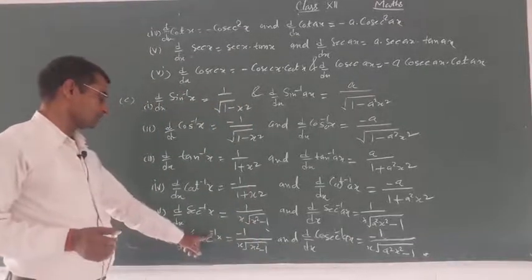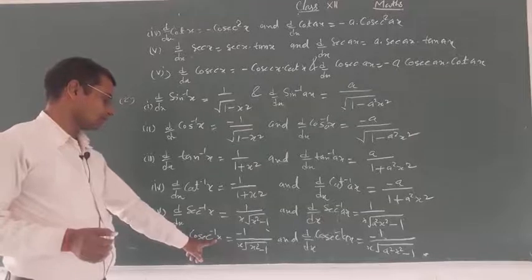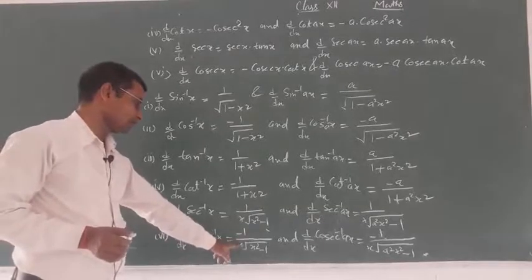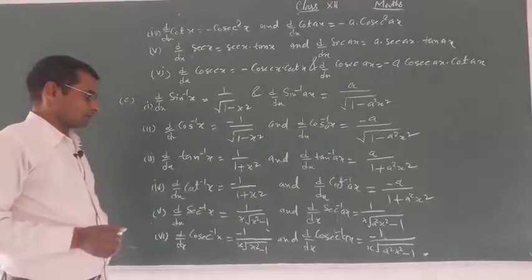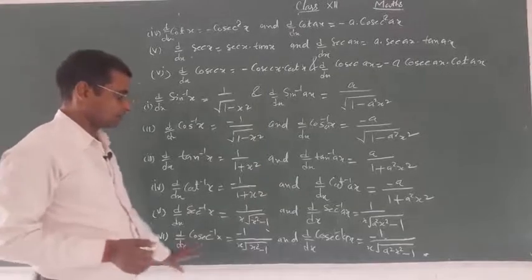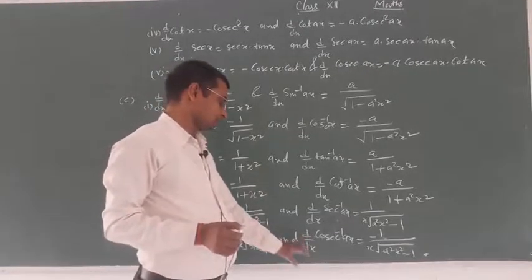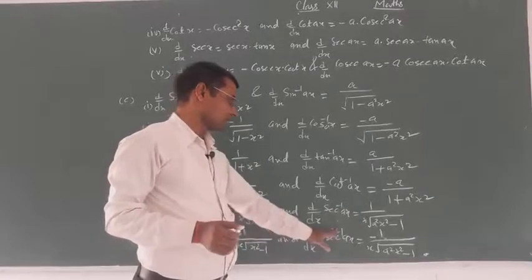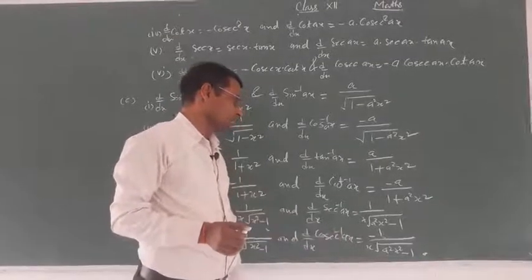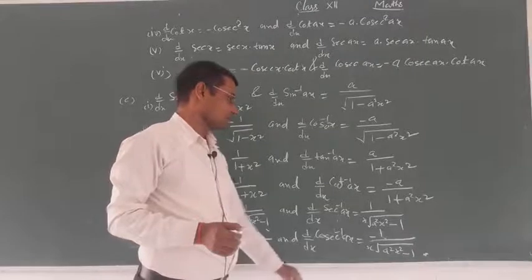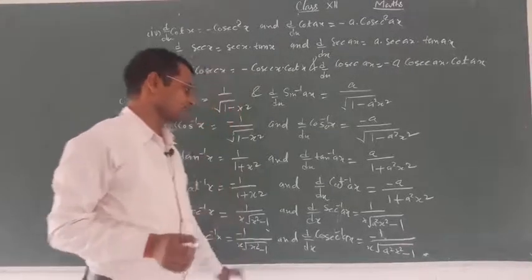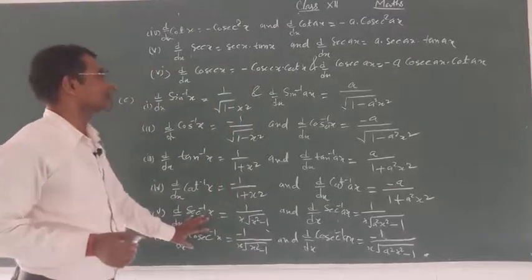Derivative of cosec inverse x is minus 1 upon x root x square minus 1, and also derivative of cosec inverse ax is minus 1 upon x root a square x square minus 1.